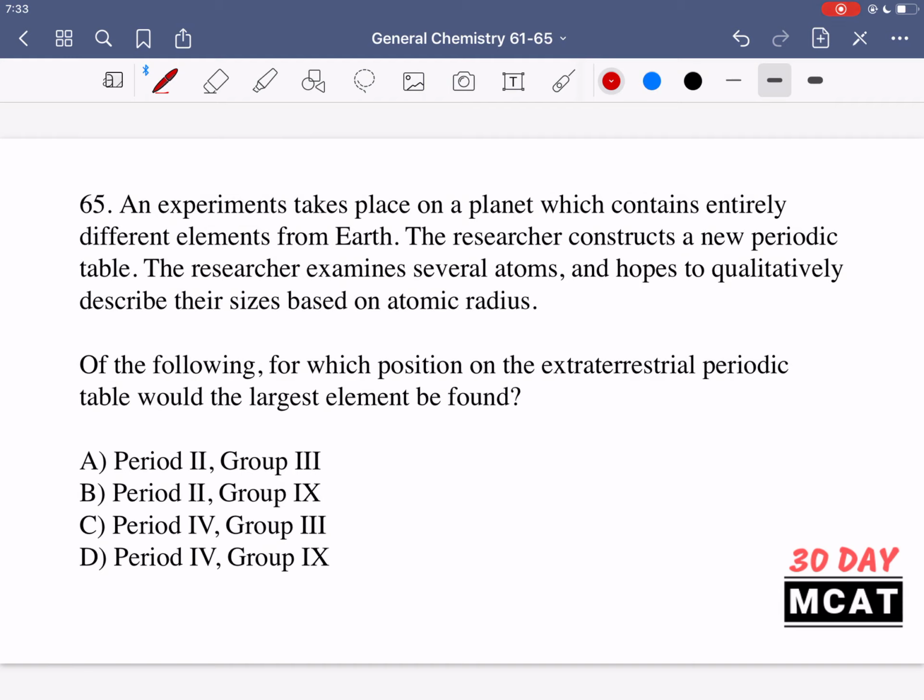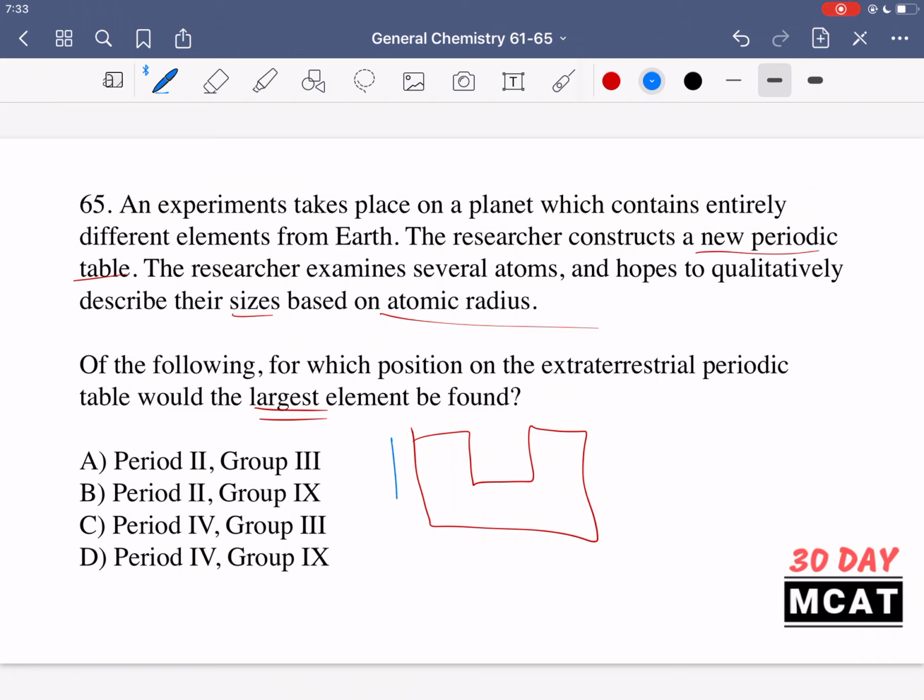In question 65, it says an experiment takes place on a planet which contains entirely different elements from Earth. The researcher constructs a new periodic table, and the researcher examines several atoms and hopes to qualitatively describe their sizes based on atomic radius. Of the following, for which position on the extraterrestrial periodic table would the largest element be found? For this, you need to know the trend for atomic radii. So essentially, we are constructing a new periodic table, and their size is based on atomic radius. Where is the largest element?